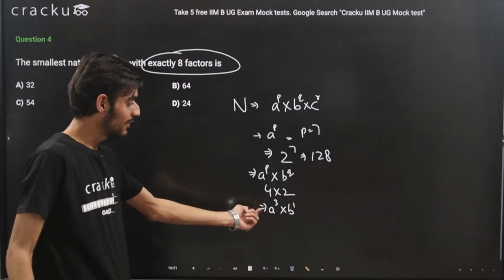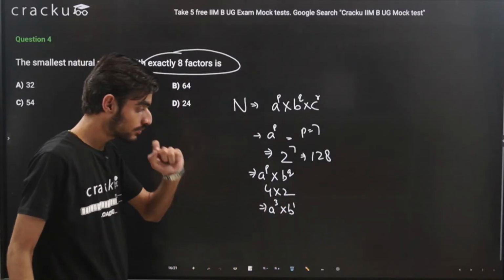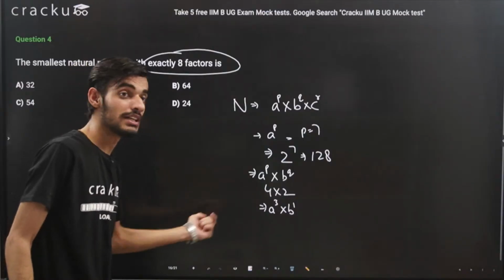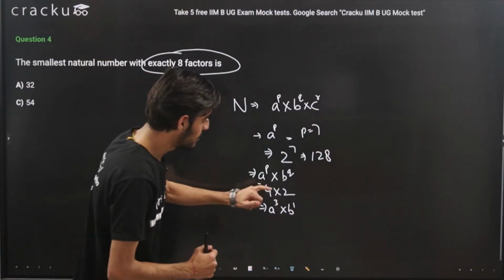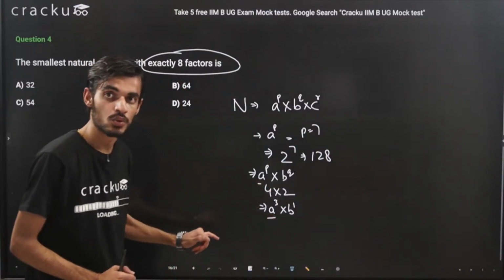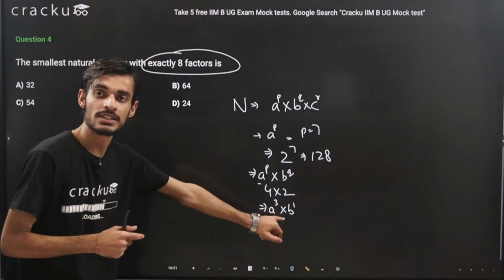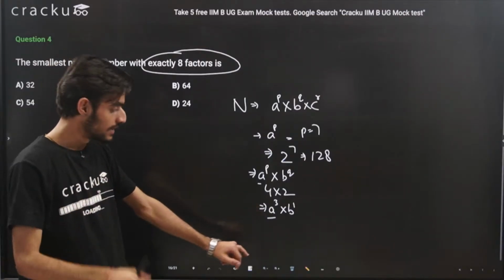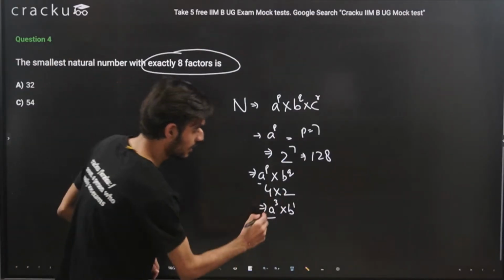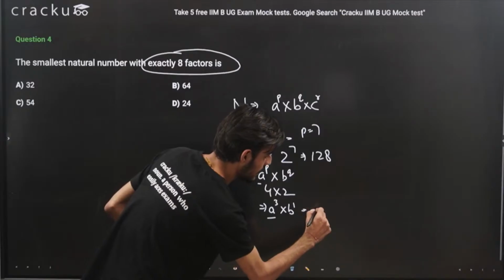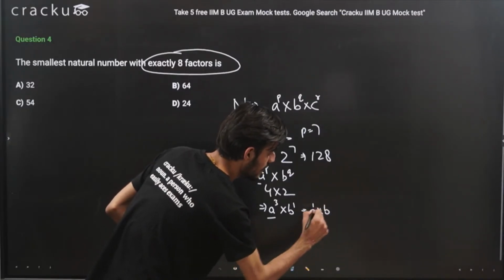You can ask why we are taking the power of a as 3. Because a is the smaller prime number, if we take a as 2, then 2 raised to the power 3 multiplied by 3 raised to the power 1 will give us a smaller value as compared to taking a raised to the power 1 and b raised to the power 3.